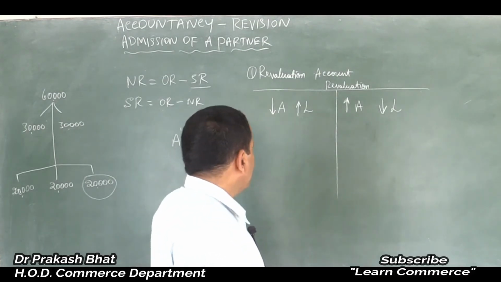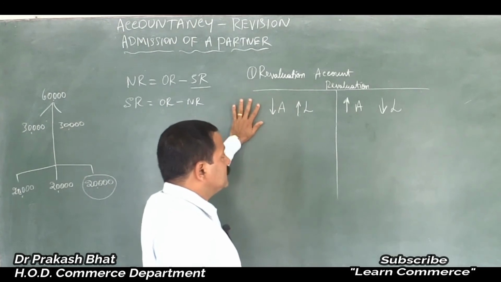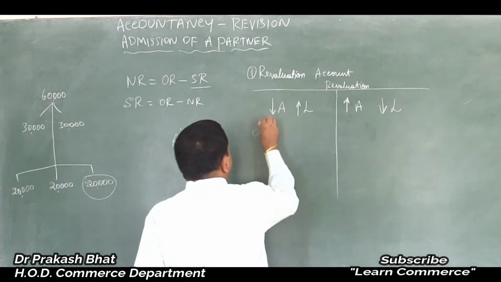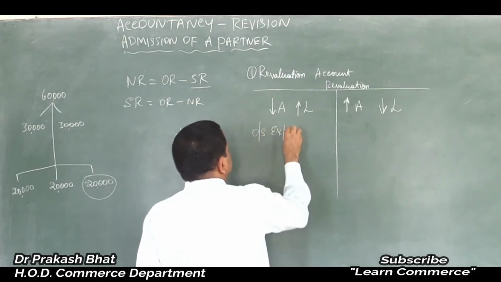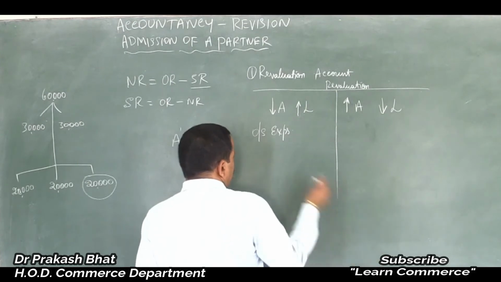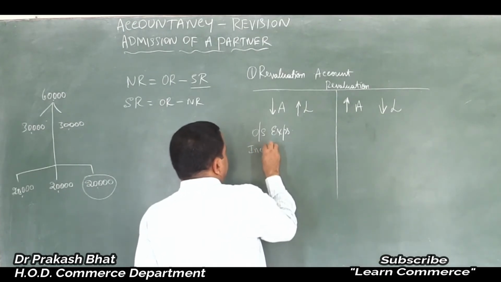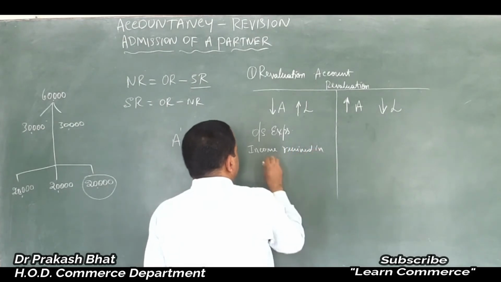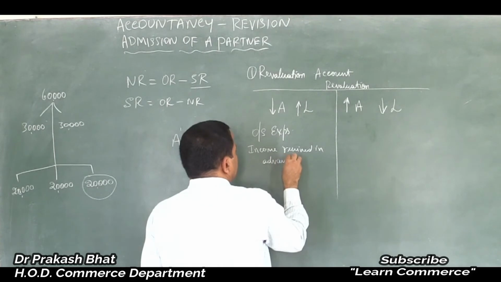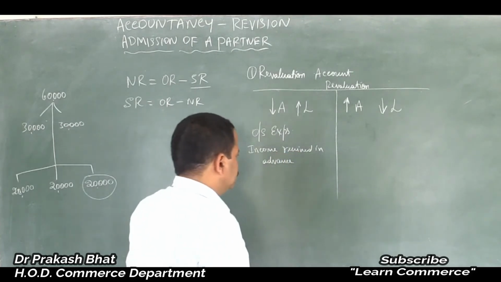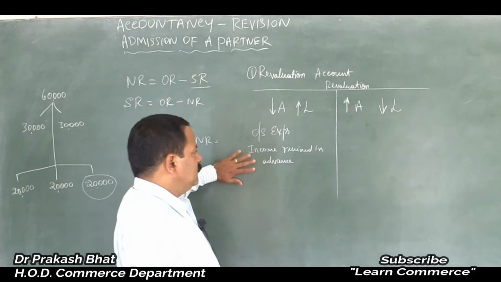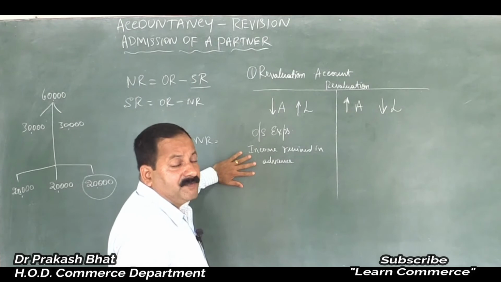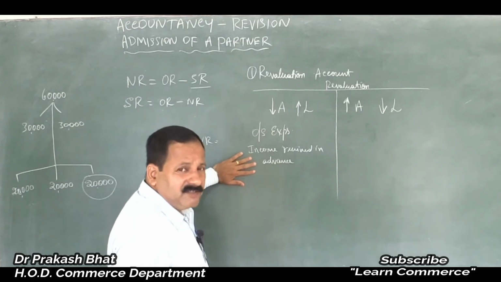That is what revaluation account is. You will prepare this, and again, if there are any outstanding expenses, or income received in advance, like rent received in advance, rent being an income received in advance, income received in advance is a liability of the business.